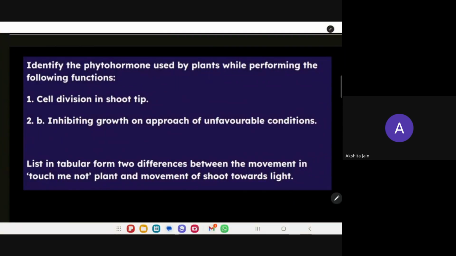Now tell me the answer for the second question. Abscisic acid, ma'am. Abscisic acid inhibits growth and is released on approach of unfavorable conditions. Okay. List in tabular form two differences between the movement in touch me not and movement of shoot towards light. Tell me.